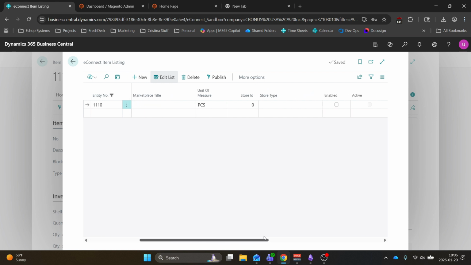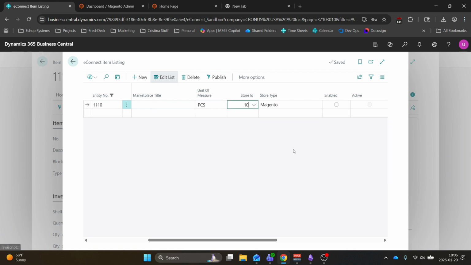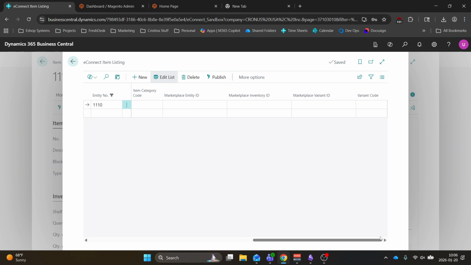Then we need to set the store ID for this item. We could have multiple lines with different store IDs if we wanted this item to show in different stores. We're going to select 10 for Magento, and then we are going to enable it. This will allow this to show on the storefront. With everything set, we can now publish this item to our storefront.